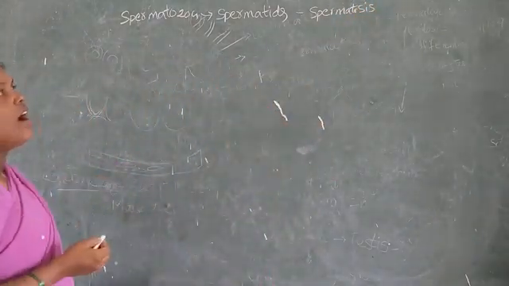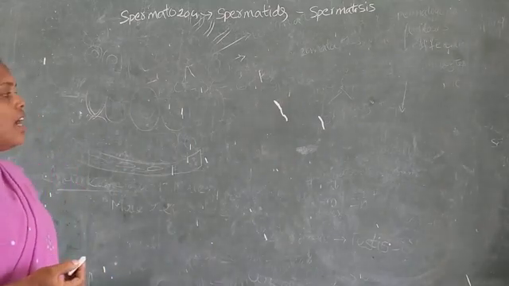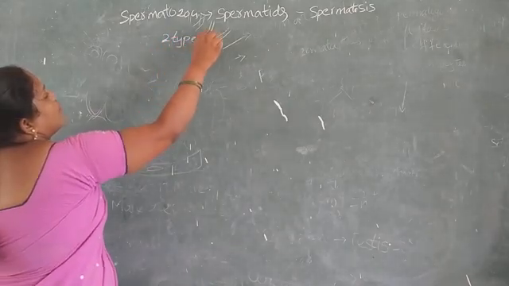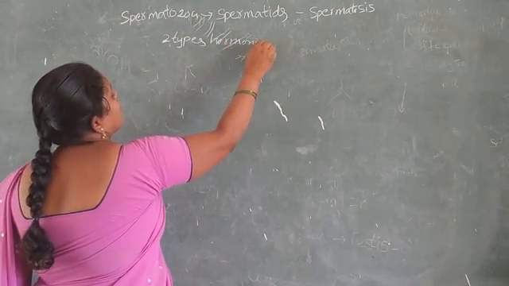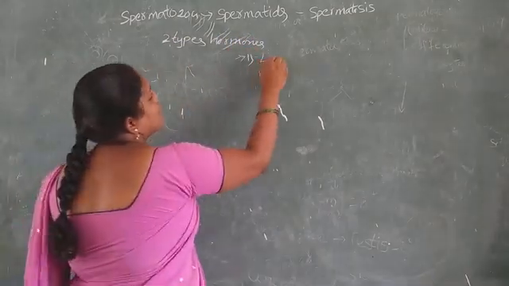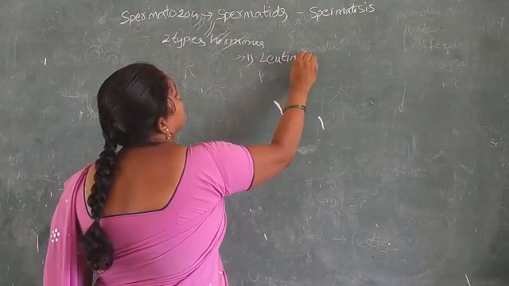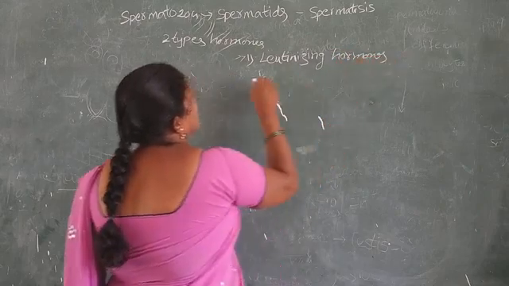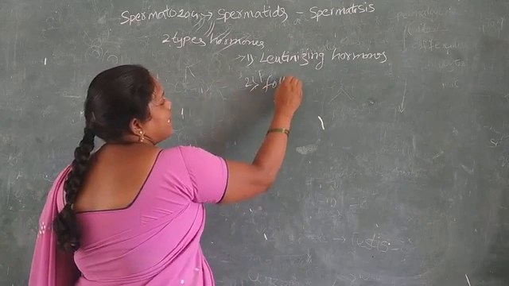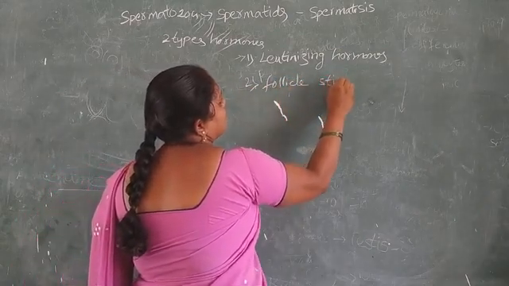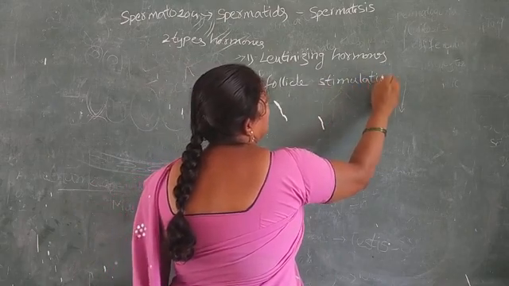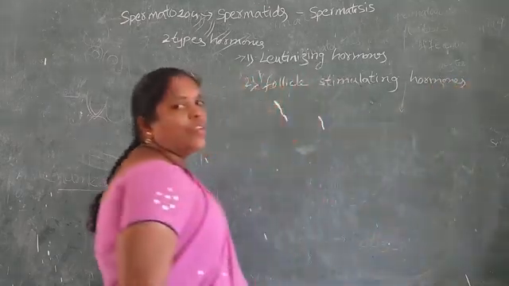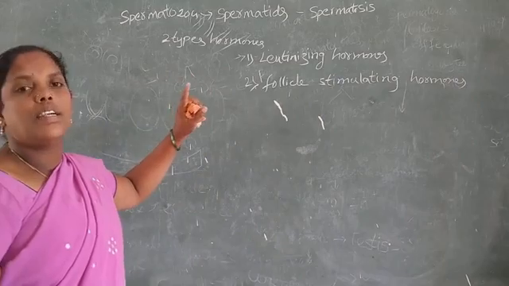Spermatogenesis involves two hormones. The first one is luteinizing hormone, and the second one is follicle stimulating hormone. You know, these hormones were covered in the 10th class.